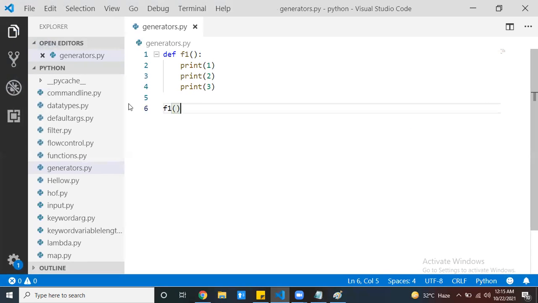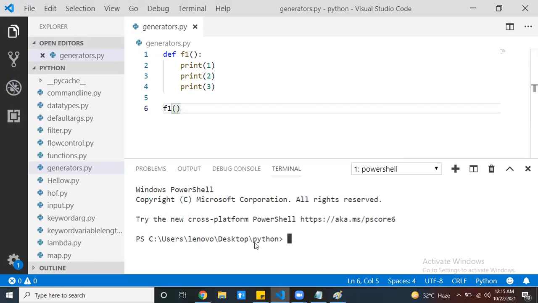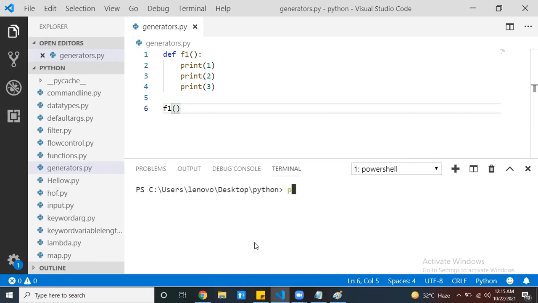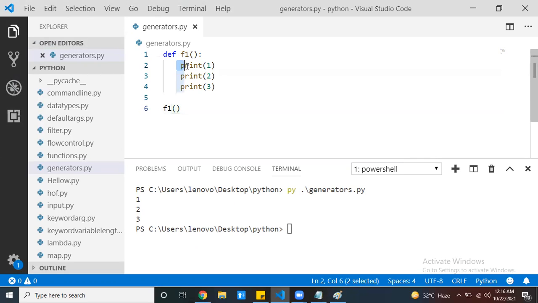If you run this particular function, with python generators.py, now see, once my statements execution started, in between I don't have any right to stop the execution flow in the middle. If it is a normal function, I'm not able to stop it.